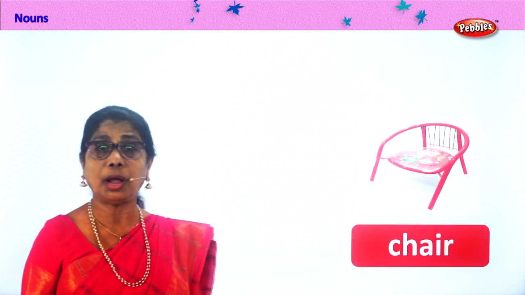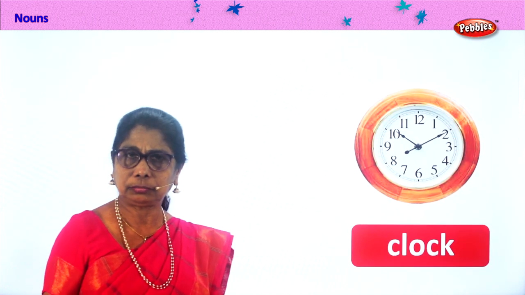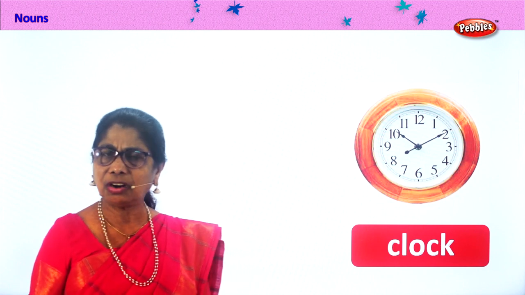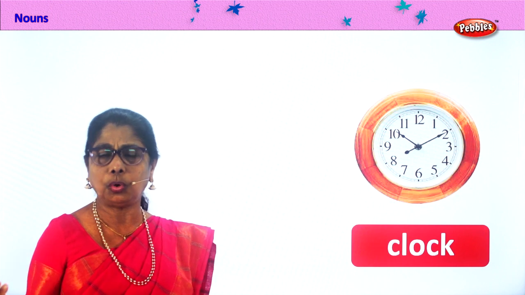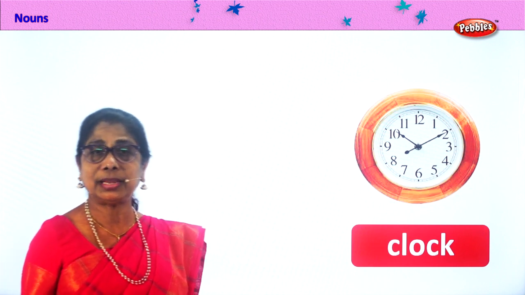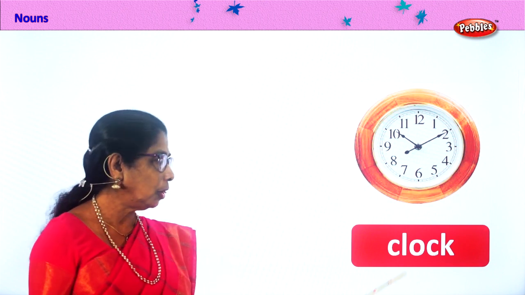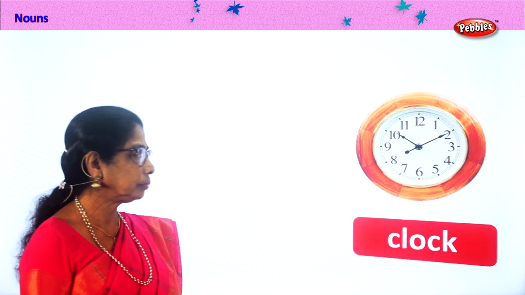Let's look at some more common nouns. Look, clock, wall clock of different shape and size and color. Clock is a common noun. You hang the clock on the wall. Every house has a clock. Classroom. Good. So clock is a common noun. Let's look at some more.